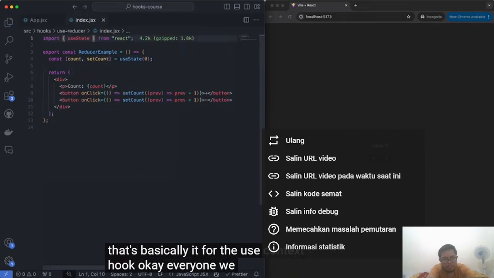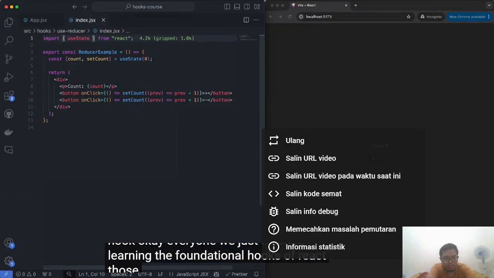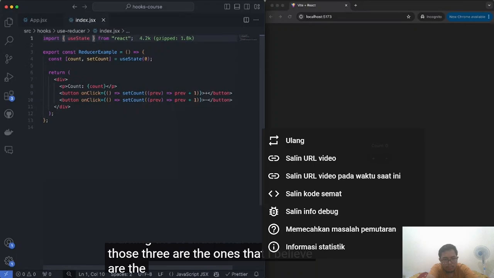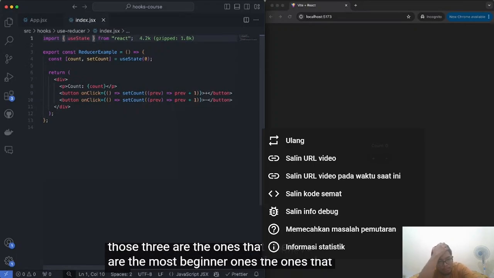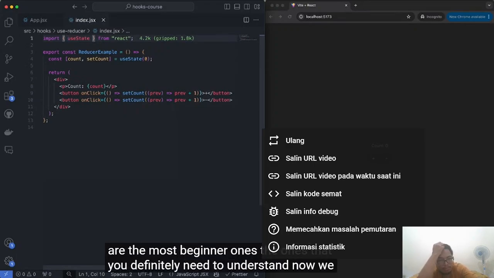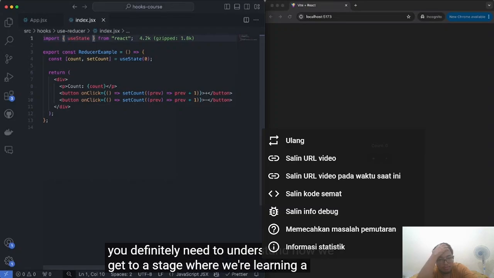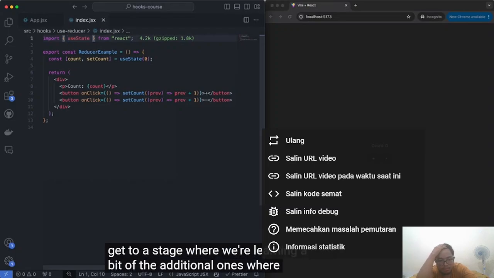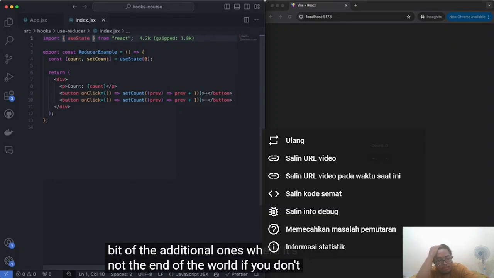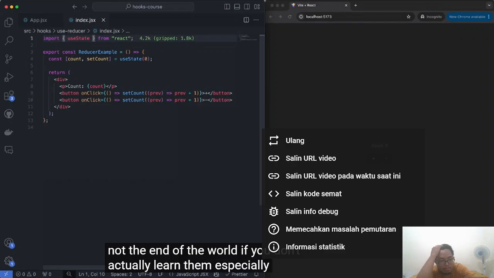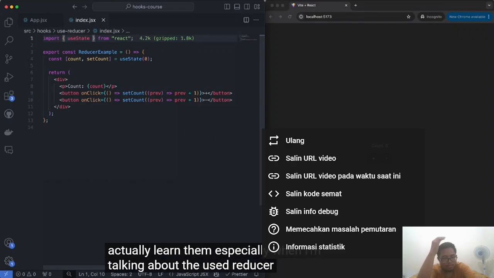Okay, everyone, we just finished learning the foundational hooks of React. Those three are the ones that I believe are the most beginner ones, the ones that you definitely need to understand. Now we get to a stage where we're learning a bit of the additional ones, where it's not the end of the world if you don't actually learn them. Especially when I'm talking about the use reducer hook.